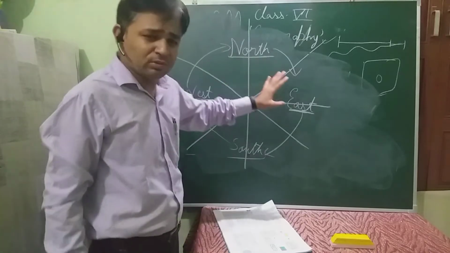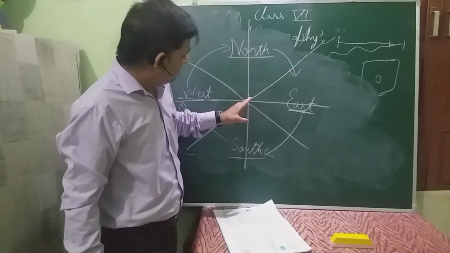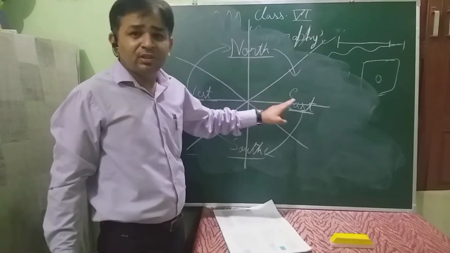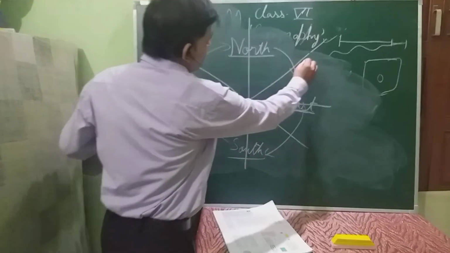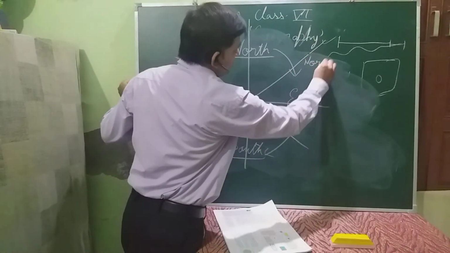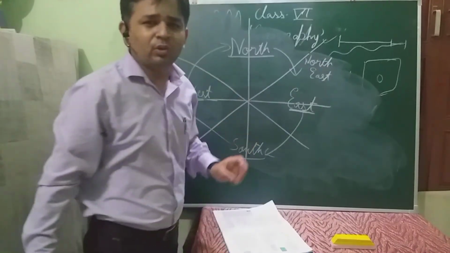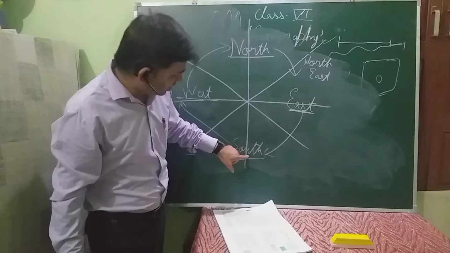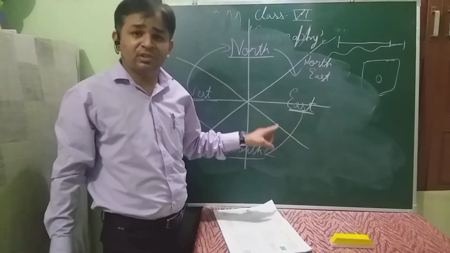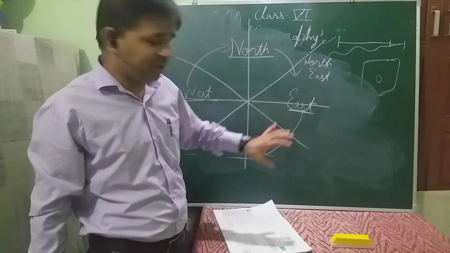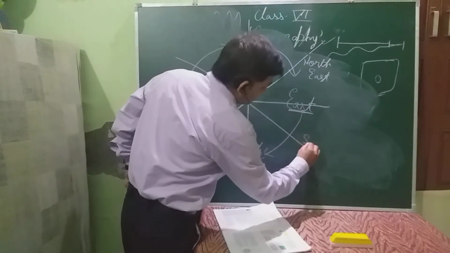Now it's very easy to name them. This direction is just between north and east, so we name this particular direction northeast. What do we name it? Northeast. This direction has been derived from the southern and eastern parts of the midline. This is called southeast.